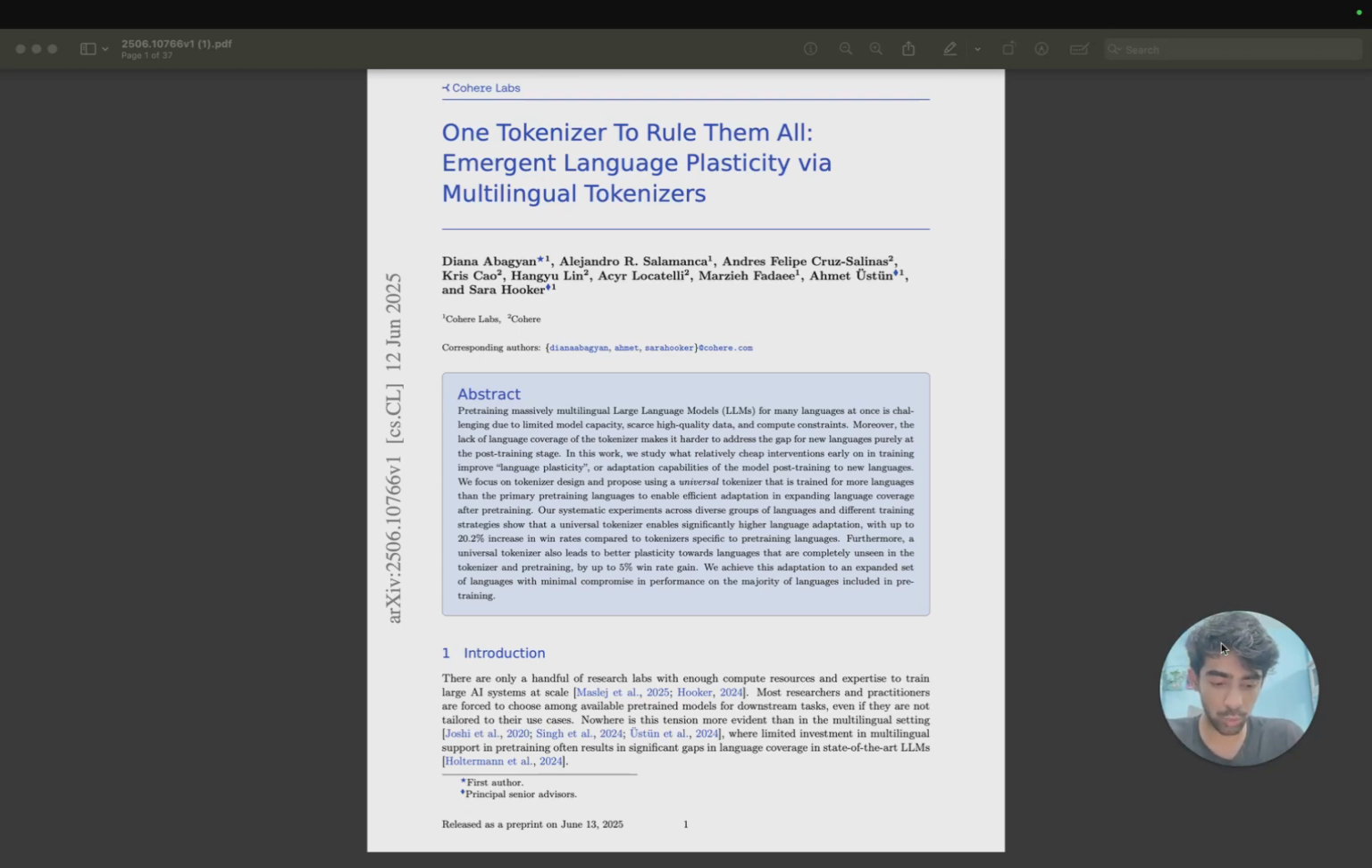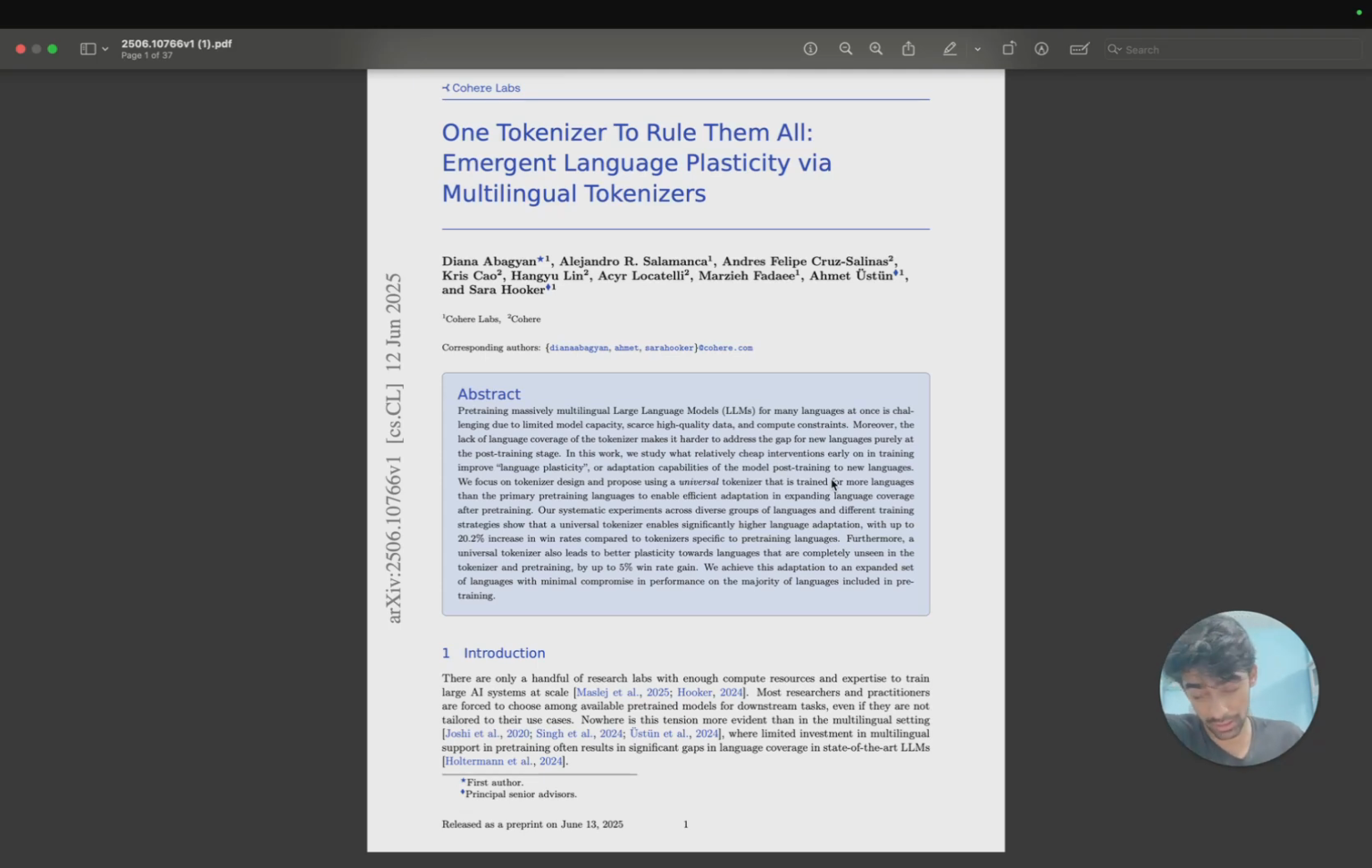Now they talk about this multilingual plasticity of tokenizers, right? They are trying to show that tokenizers working on some specific languages are not able to give you that high accuracy. But when we have one tokenizer covering multiple languages, let's say 70 to 75 languages, you will see that when a new language is provided to the tokenizer,